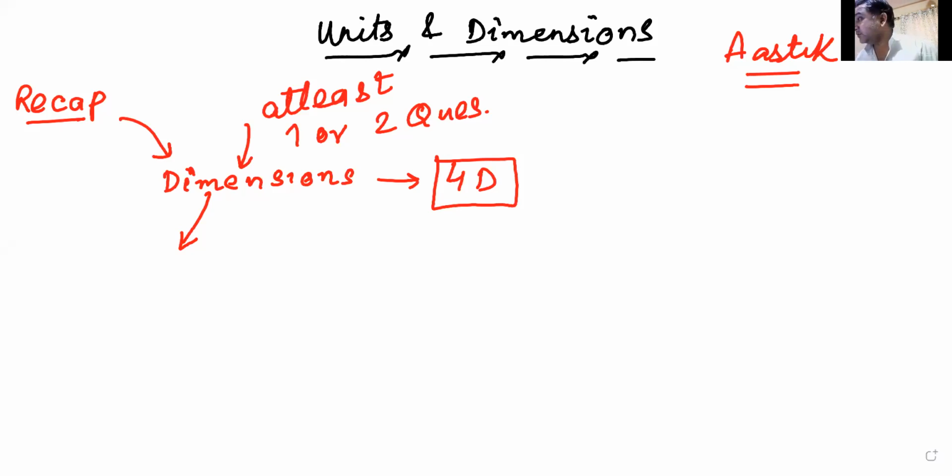Dimensions of physical quantities. Yes, Akshara, what happened? I probably missed your question about which group you are going to send the recorded classes in, beta. I think Raghu sir or Kundan sir would be able to enlighten us more in this regard, about where the recorded class will be kept. Don't worry, in a day or two, the recorded classes will be there. We are working on it. I'm sure the recording will be available. Don't worry about it, beta. All the recordings of all the classes till now are getting processed and they will be there.